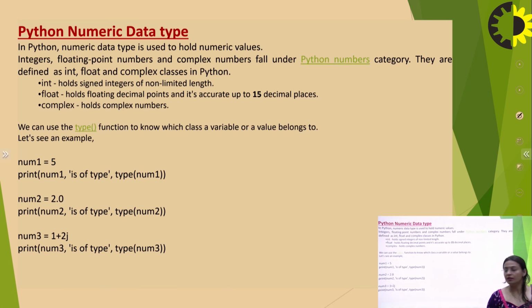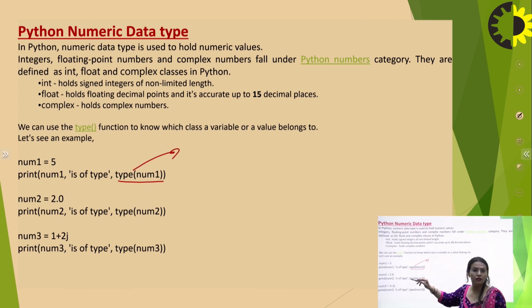Now when I talk about Python numeric data types, so num1 is equal to 5, then I have to print num1. Then in that case I'll declare the type of num1, which I have already told you, the type function, the attribute function of data type. This is a default function that is used in the Python library. This is used to get the data type of the variable associated with it.